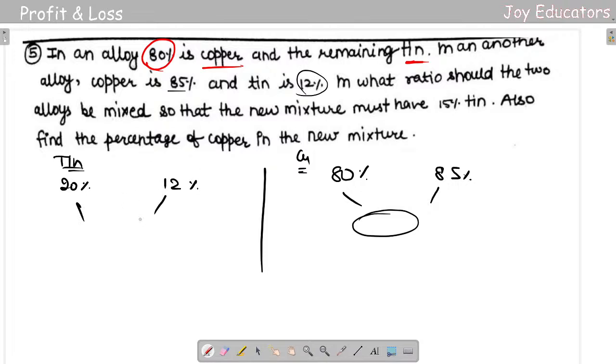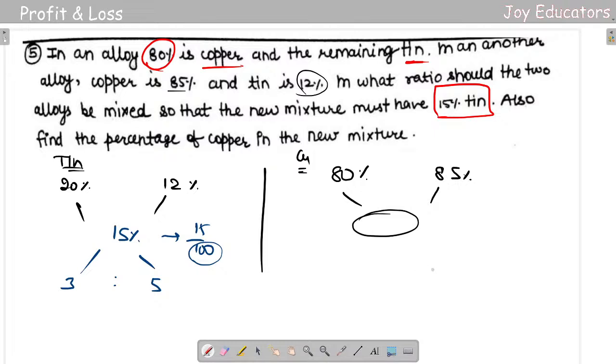The mean value here will be, they had given the new mixture as 15% tin. So I'll be getting the mean value here as 15%. Once I do it, 15 minus 12 is going to be 3, and 20 minus 15 is going to be 5. So this is a mixture ratio. Basically what happens here is 15 by 100, which means the one at the bottom of the mixture. Okay, so you're getting it, right? Chapandi sir, that's good. Hope you're getting it.